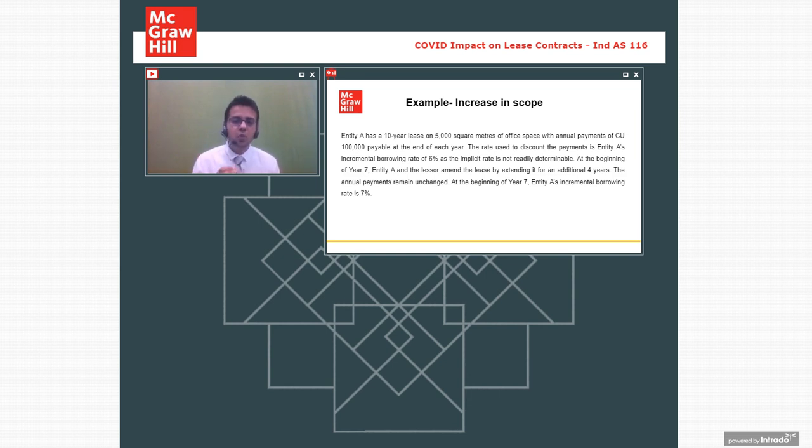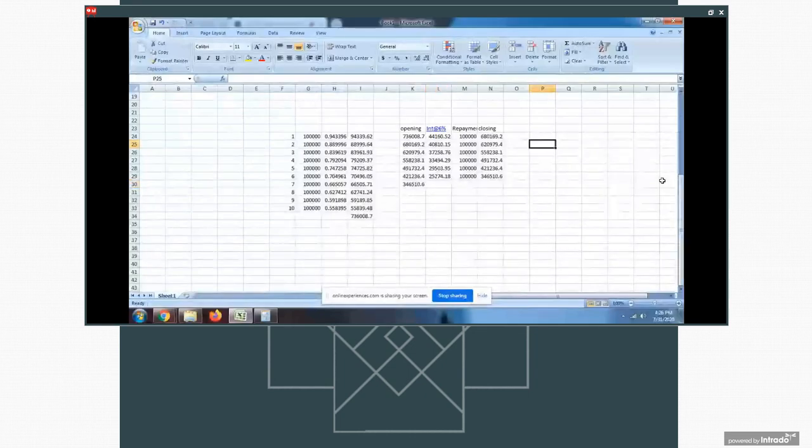So what if you decrease the scope? What if the time period is reduced? Let's say for the 4 years, it was reduced to just 2 years. So what will happen? We are going to discount 1 lakh for these 2 years at 7%. Okay. So how are we going to do this? Coming back to the Excel sheet now. We are going to now rediscount. I'll show you over here, 7th year, 8th year, 9th year, 10th year. And we have further 3 years of extension.